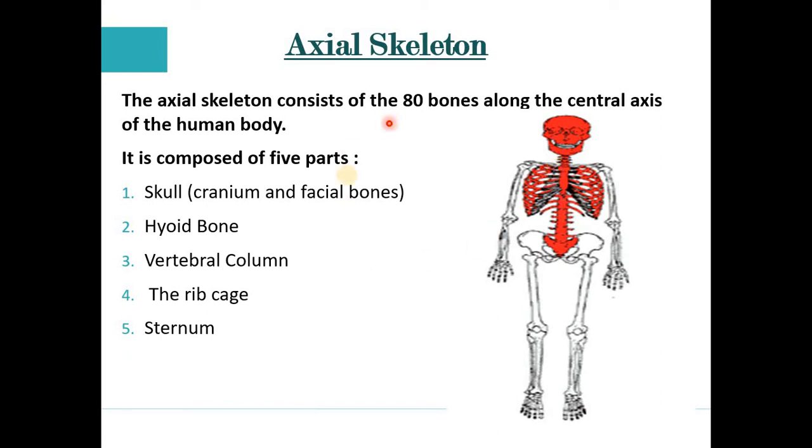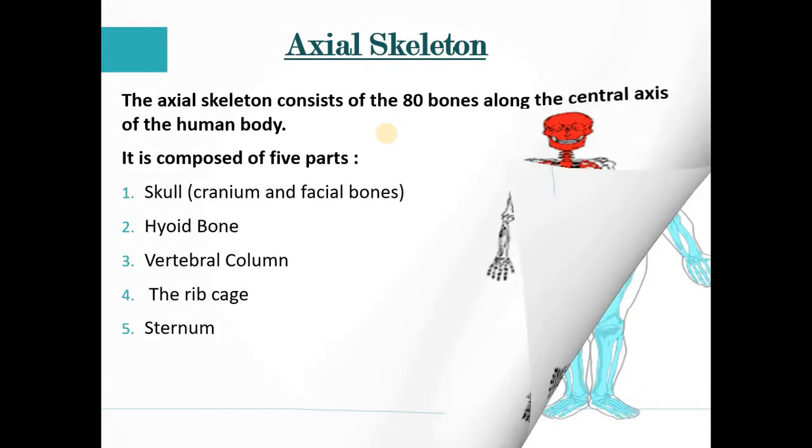If we talk about the parts of this axial skeleton, it is composed of 5 parts. First is the skull. In the skull, the cranium and facial bones are included, and second is the hyoid bone. Third is the vertebral column, rib cage and sternum. So only these 5 parts compose the axial skeleton system. I hope it is clear that 80 bones are present in the axial skeleton along the central axis of the human body. In the next slide, let's move on.